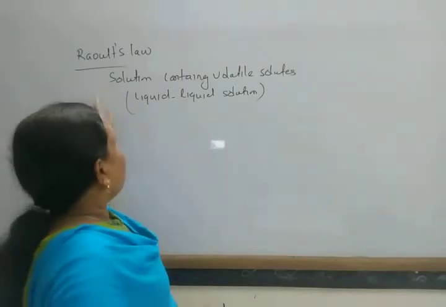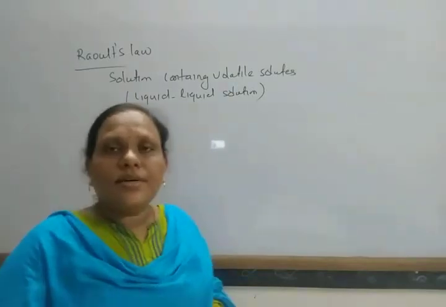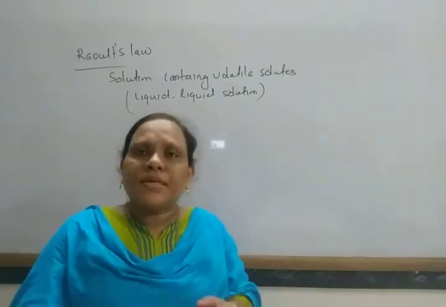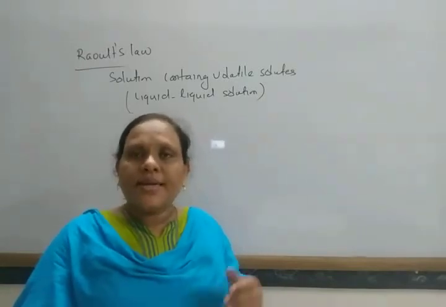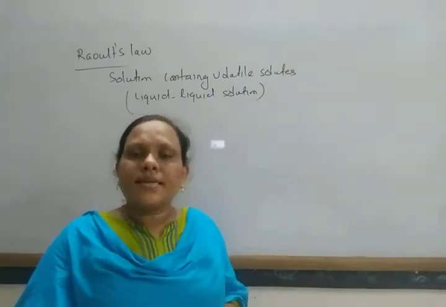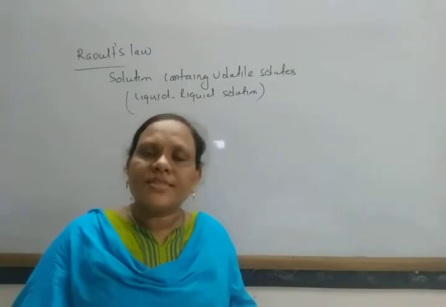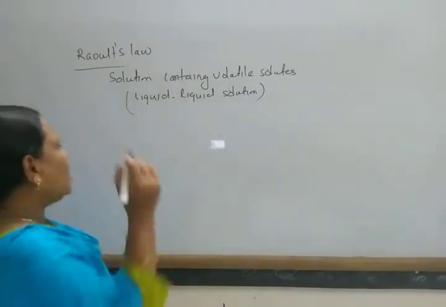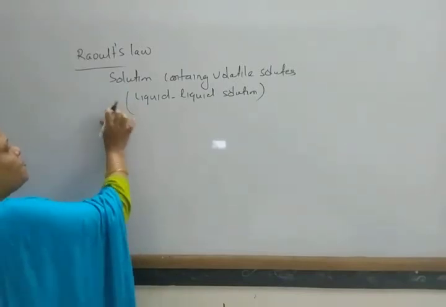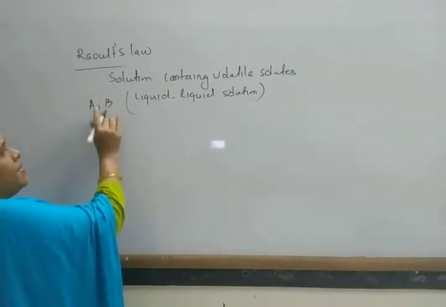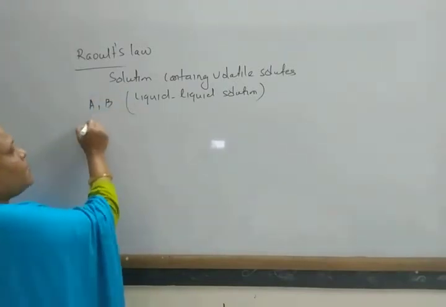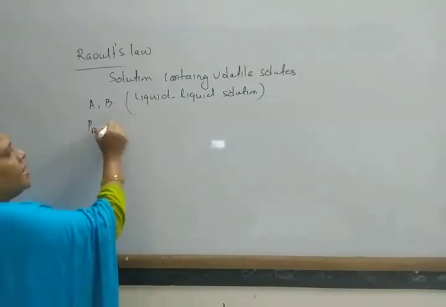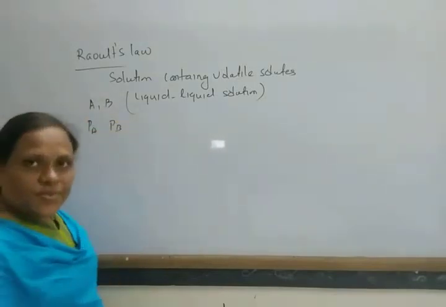So what does this law state? The vapor pressure of a component in a solution is directly proportional to the mole fraction of that component at a given temperature. Suppose there are two components A and B, with vapor pressures PA and PB.